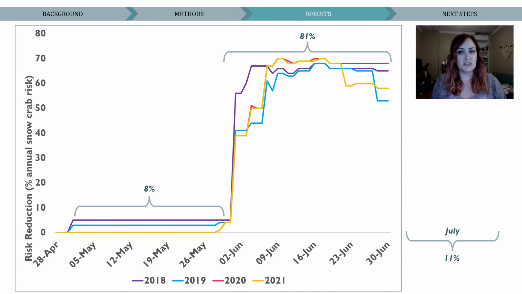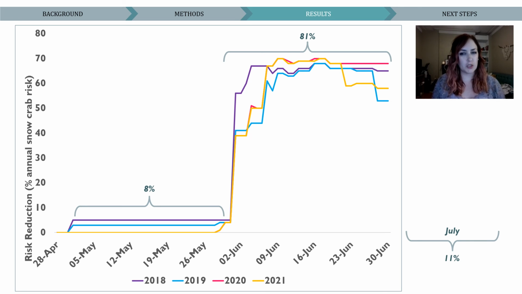So finally, this is the overall seasonal risk reduction. And I know that this graph looks a little bit different, and that's because May only contributes 8% of the overall seasonal risk, while June holds 81% of the risk, which means June is actually 10 times more dangerous than May. So we are seeing very similar patterns among the protocols, which another ANOVA found no significant differences. So all of the protocols are providing similar levels of entanglement protection.